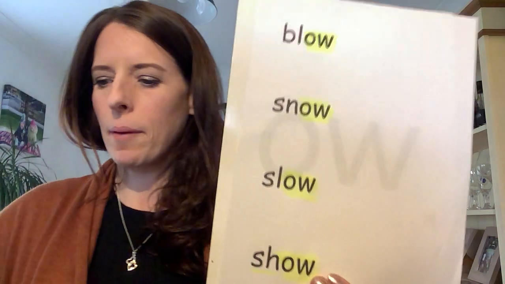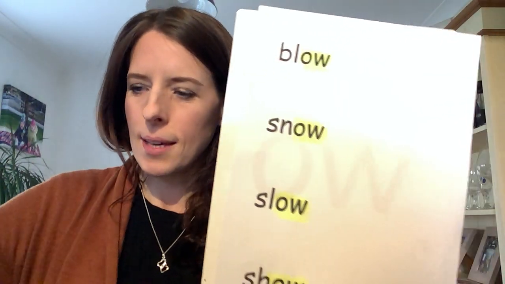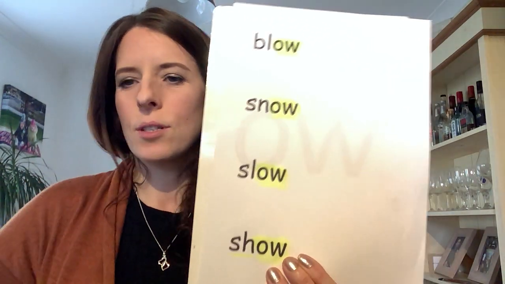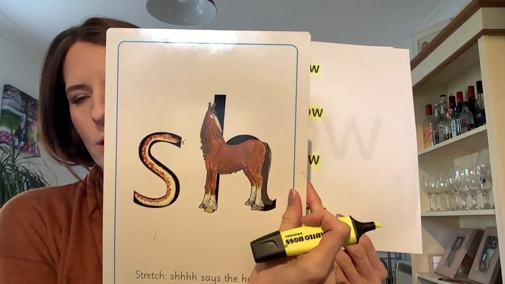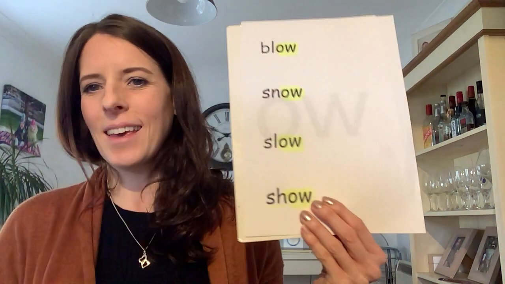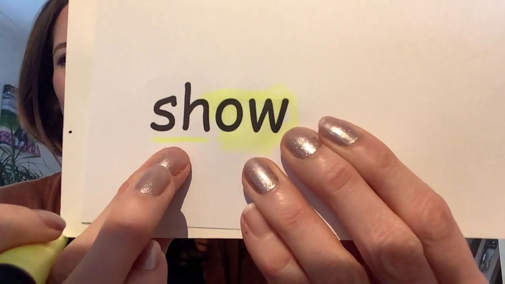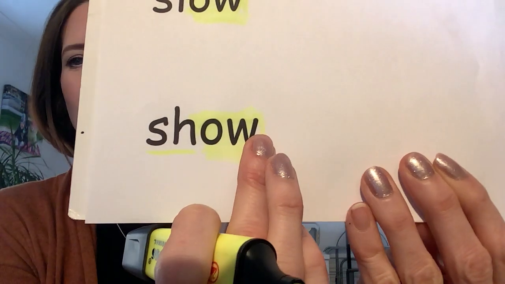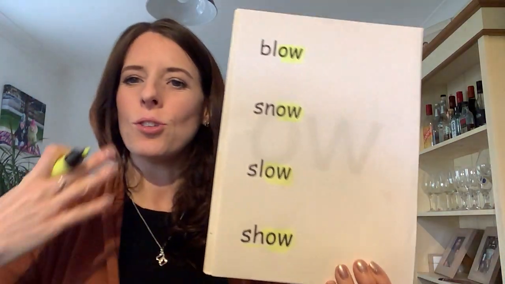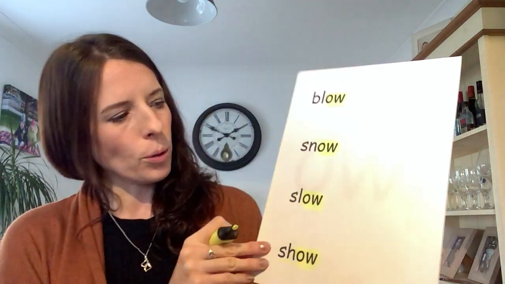Let's see if I can find my flashcard. This is the sound sh, sh, said the horse to the hissing snake. Sh, oh, show. Like you might show your friend something, or you might go and see a show.